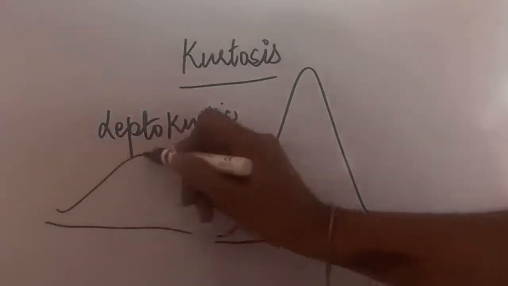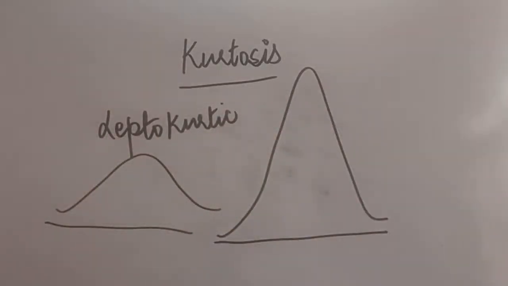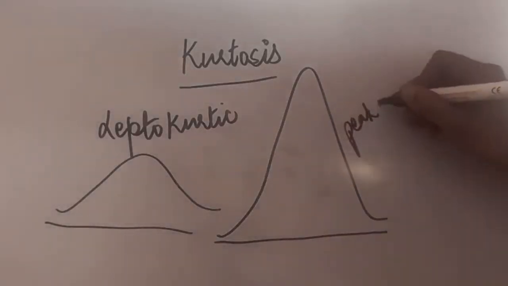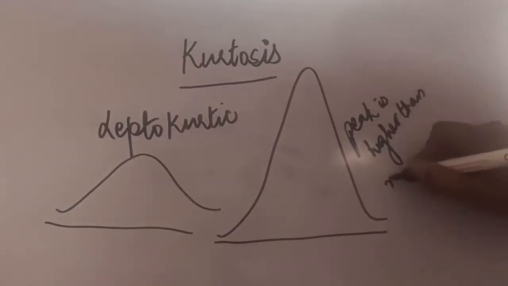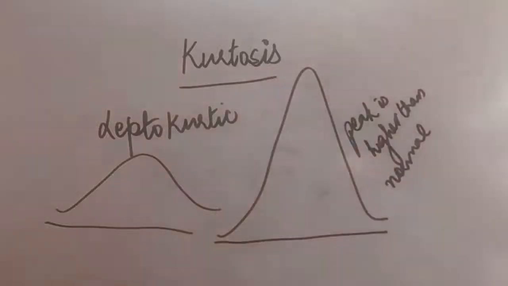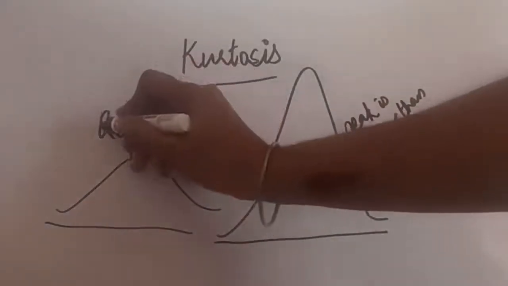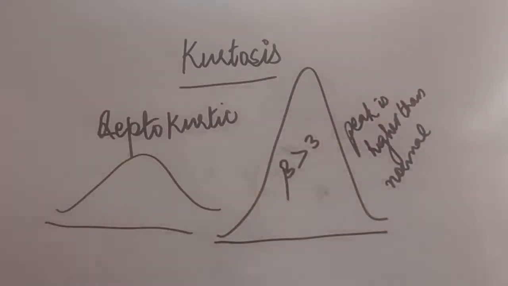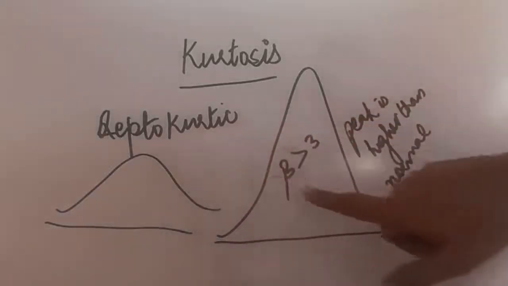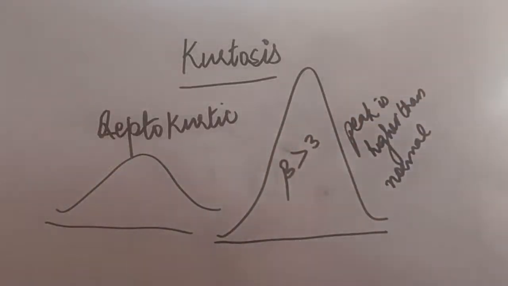If this is a normal distribution, then in a leptokurtic series the peak is higher than the normal peak that we generally see. Here beta is greater than 3. Beta is a measure by which we calculate kurtosis. The sign of kurtosis is beta. So in a leptokurtic series, beta will always be greater than 3.